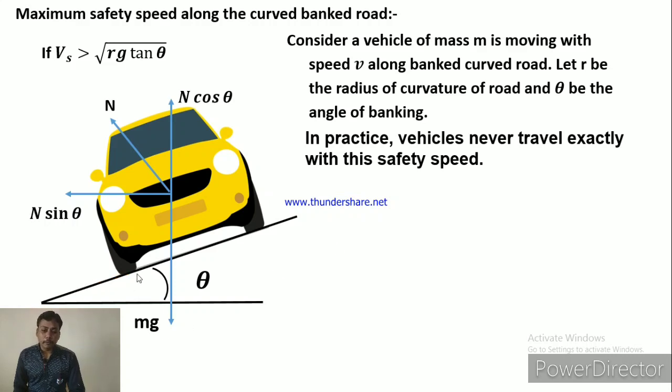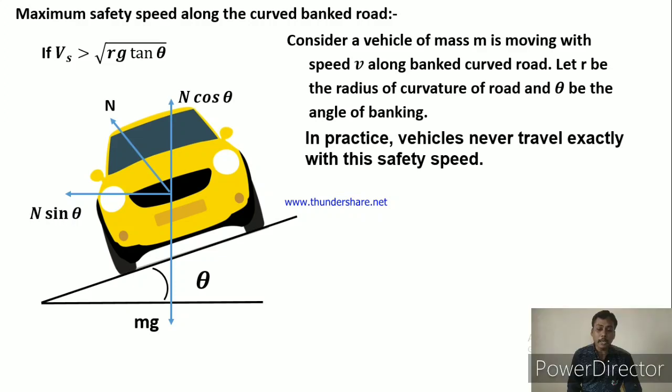So where is the frictional force? Frictional force is between the tires of the vehicle and the road surface. In this situation that frictional force is directed towards the center and along the inclination, but towards the center downward, and Fs is the frictional force.